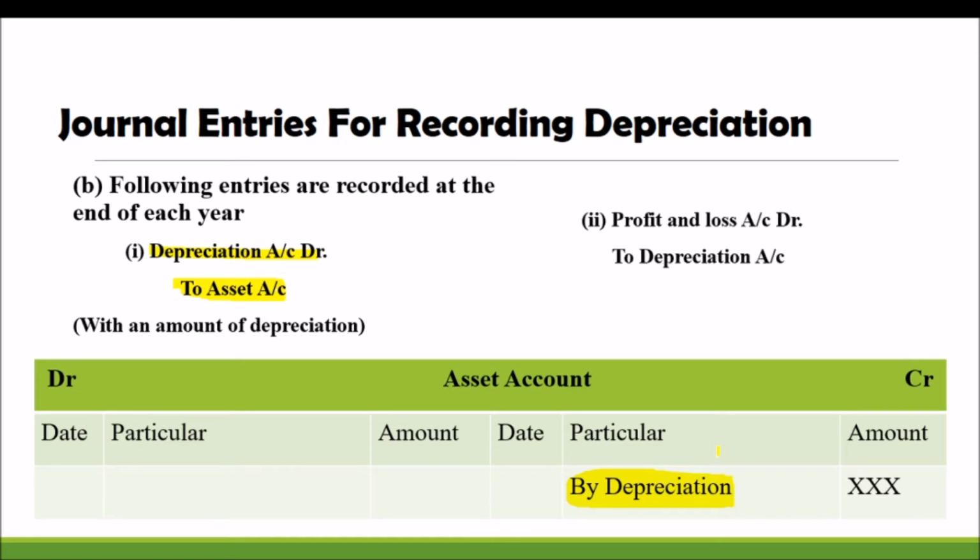So this is the way we have to record the entries. And remember, the amount of depreciation, definitely we will transfer it into the profit and loss account. So profit and loss account debit side we are showing, isn't it? I am reminding you of that adjustment. So profit and loss account debtor to depreciation, it will be noted in the debit side of profit and loss account. So that is another entry.